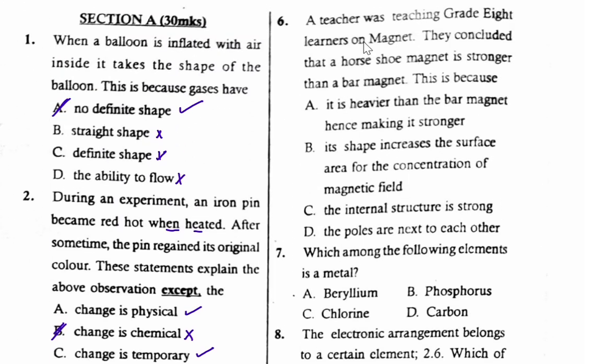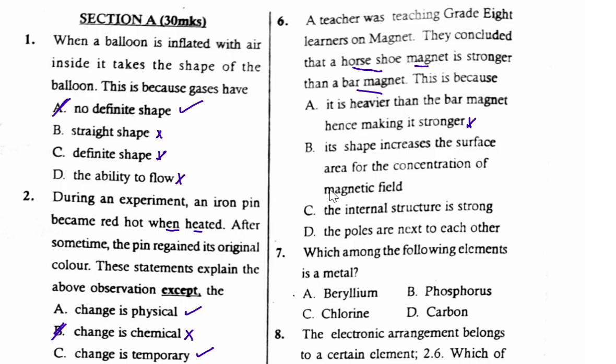A teacher was teaching grade 8 learners on magnet. They concluded that a horseshoe magnet is stronger than a bar magnet, which is very true. This is because A, it is heavier than the bar magnet, hence making it stronger. Even that one is not true, not heavy. That is not a factor.